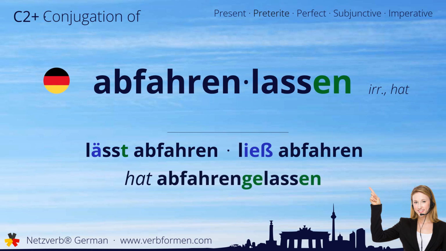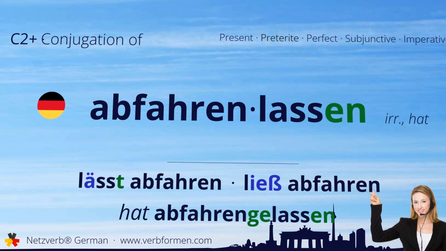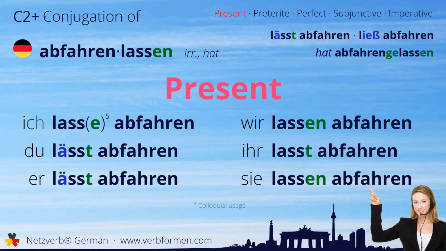Now let's move on to the tenses. First, we'll take a look at the present tense. Ich lasse abfahren. Du lässt abfahren. Er lässt abfahren. Wir lassen abfahren. Ihr lasst abfahren. Sie lassen abfahren.